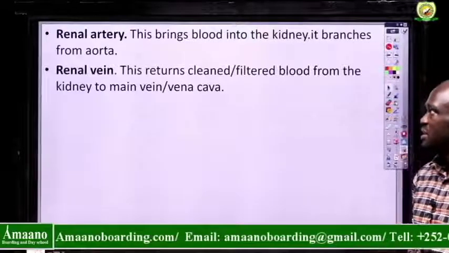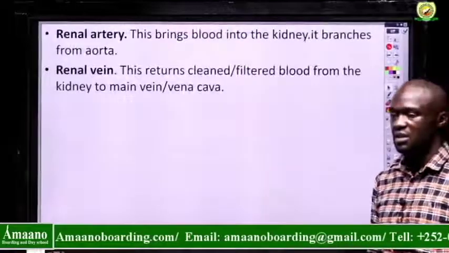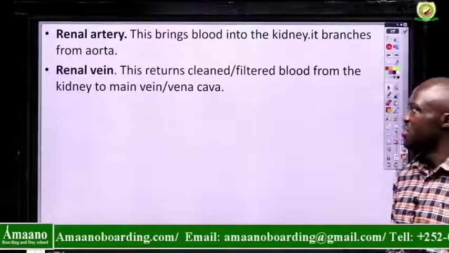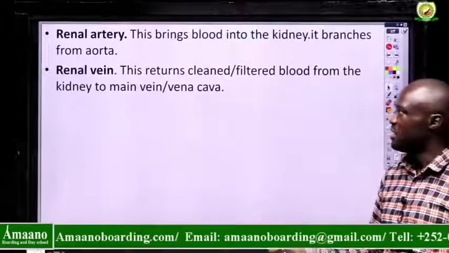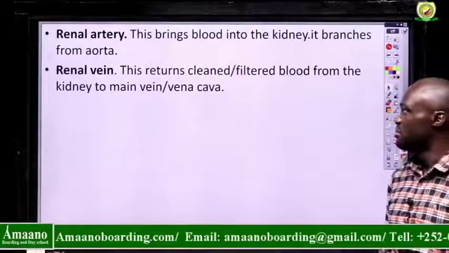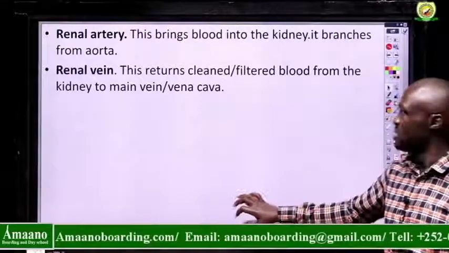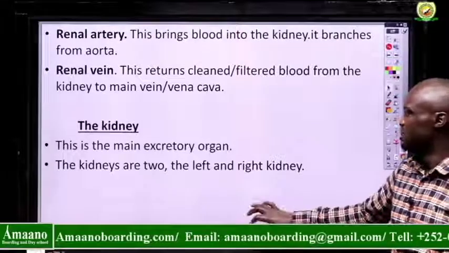Then the renal artery and the renal vein, I've already talked about them. We said the renal artery brings in blood and it branches directly from the aorta. Then the renal vein returns cleaned or filtered blood from the kidney to the main vein, which is the vena cava.